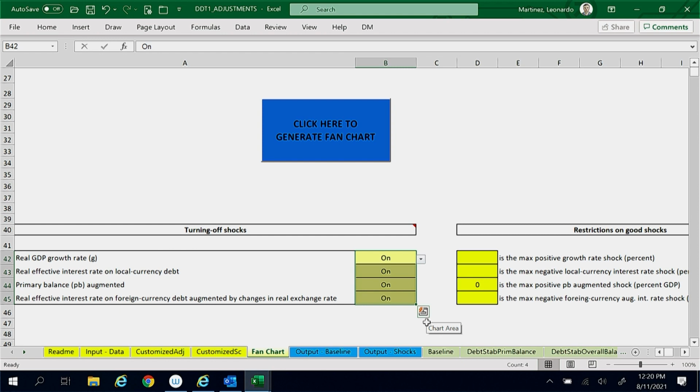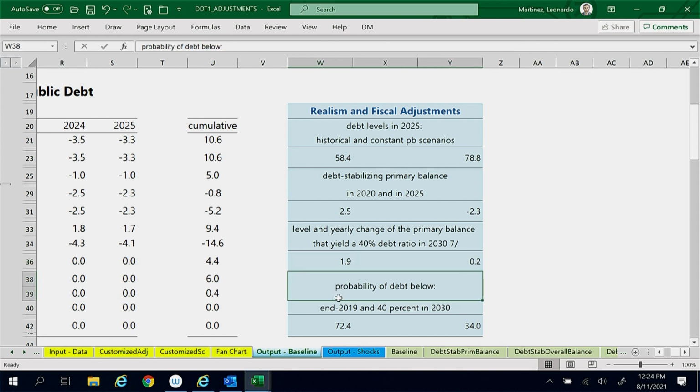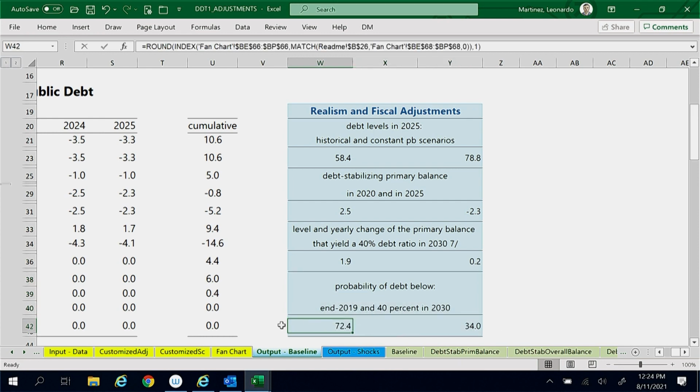Using the percentiles of the distribution of debt trajectories generated in the fan chart worksheet to approximate probabilities, we can report to the ministry that, as shown at the bottom of the blue table in the output baseline worksheet, the probability of the 2030 debt ratio being lower than the 2019 ratio is over 70%.